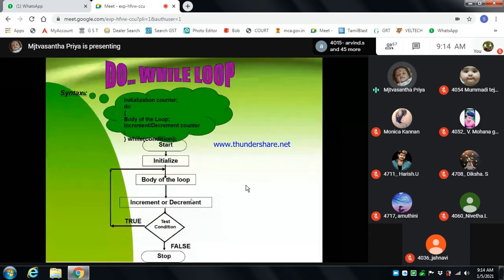Do while is used to carry out a set of statements. It can be executed repeatedly as long as the condition is true. The do while is a control loop. I told you that the while loop is an entry controlled loop, and it evaluates the test condition and then executes the expression given inside the body of the loop. First it checks the condition and then executes the loop.